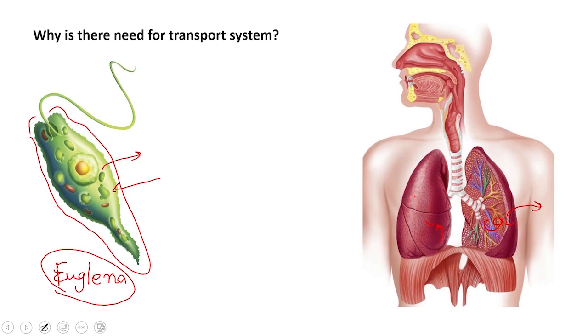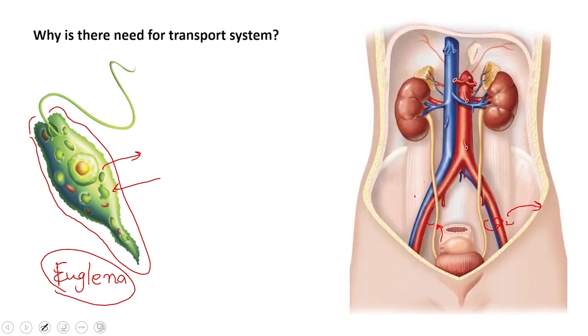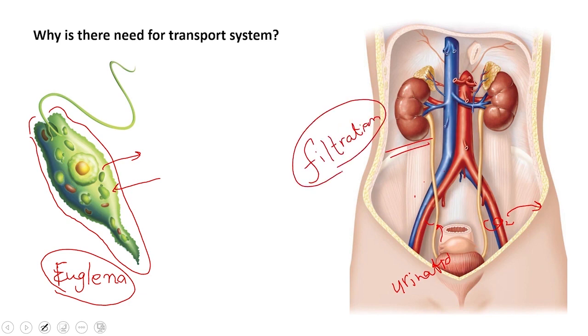In the same way, when we talk about the excretory system, which is particularly, as its name indicates, the excretion of some materials through urination and the filtration of blood, required materials are then returned to the blood, and waste or extra materials are expelled out of the body through urination. They all need a proper mechanism to transport these materials.